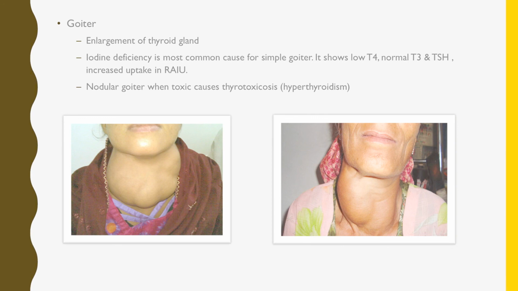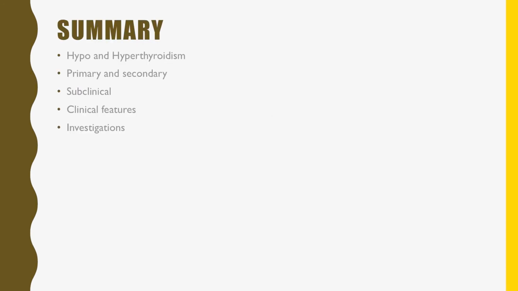So the summary. We have learned that the thyroid disorders are generally classified into hypo and hyperthyroidisms. These hypo and hyperthyroidisms again are primary, secondary, and subclinical. The clinical features can be learned by a comparison between these hypo and hyper, because most of the time they are having contradictory features.